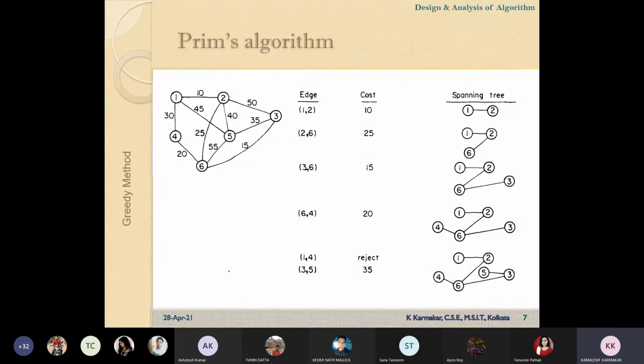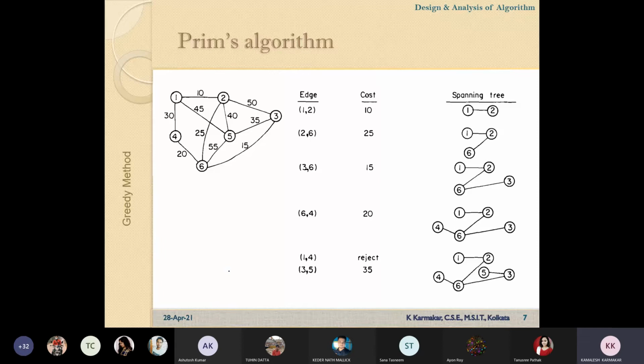In this graph, how many trees can be formed? You can form a tree having only 2 vertices, 1 and 2, 1 and 5. We may create a tree having 1, 2, 3, or 1, 2, 5 like this. But these trees are not covering all the vertices of the graph.